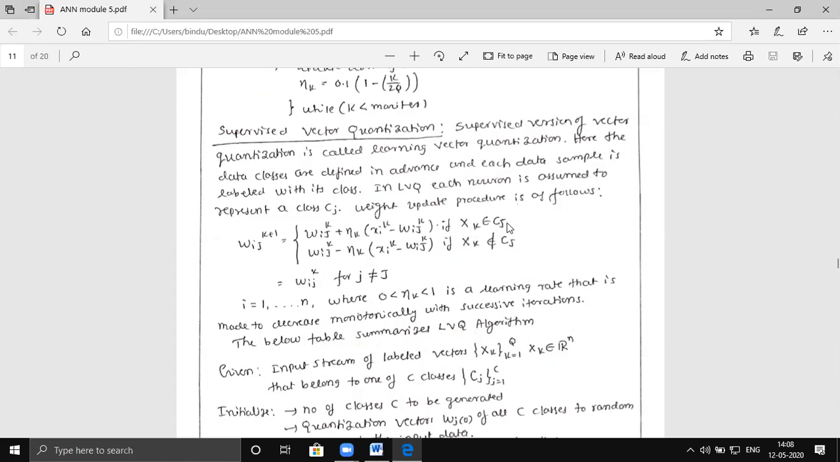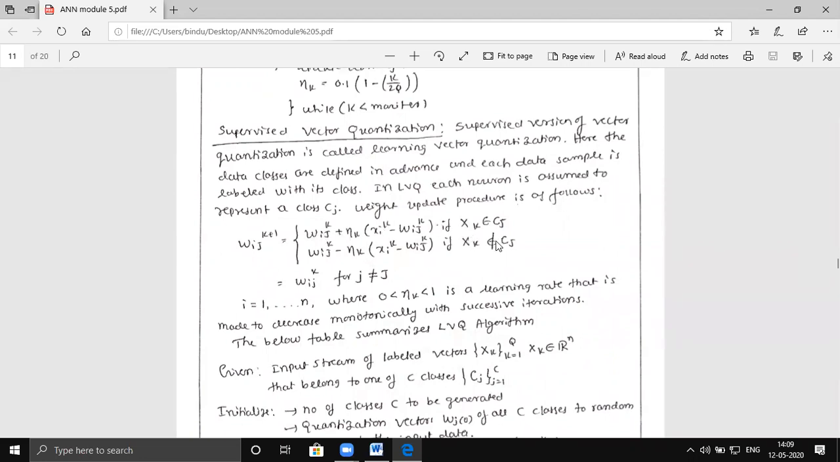But when you adopt this, when xk belongs to cj, what is the meaning of this? Suppose that you have some input xk and that belongs to the class cj. So I have 10 neurons and each one of them represents one class: c1, c2, c3 up to c10. If the input pattern, whatever xk you have given, belongs to the class C1, then you update according to the first one.